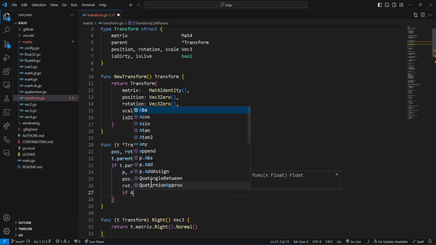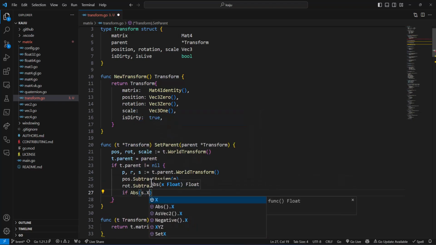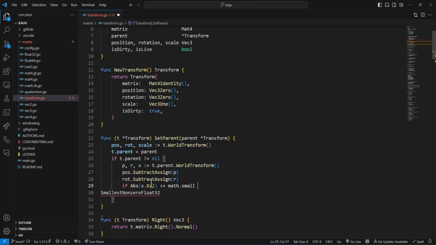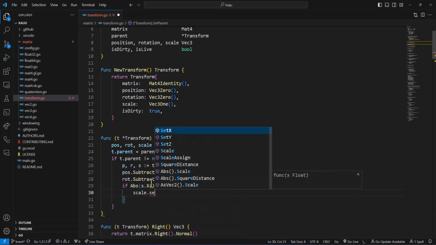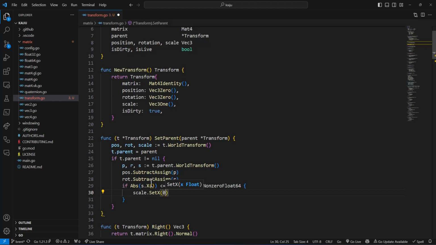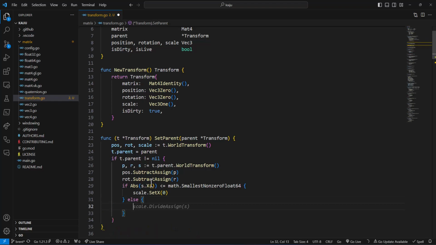If the absolute value of s.x is less than or equal to math.SmallestNonzeroFloat32, I don't know why it did that, or SmallestNonzeroFloat64, we can do scale.setX to 0. And else we're going to do scale.setX to the scale.x divided by s.x.